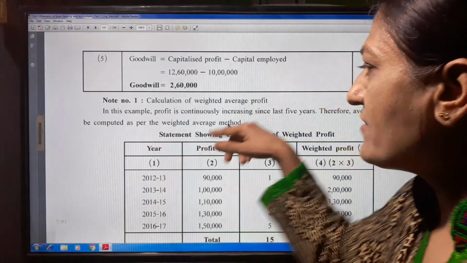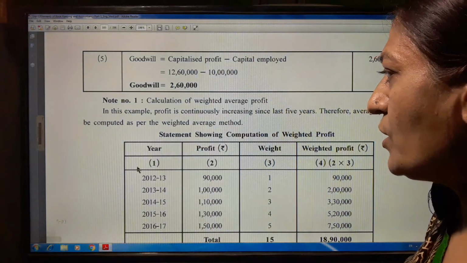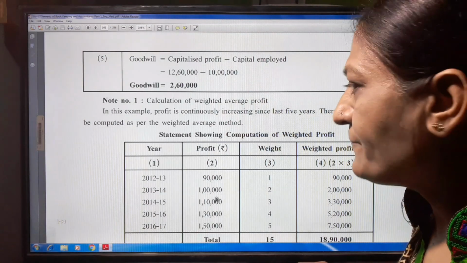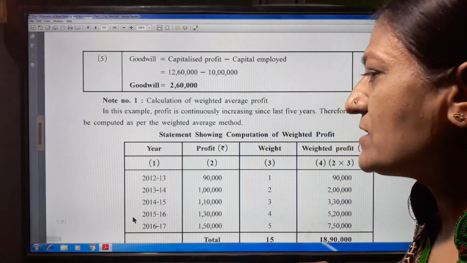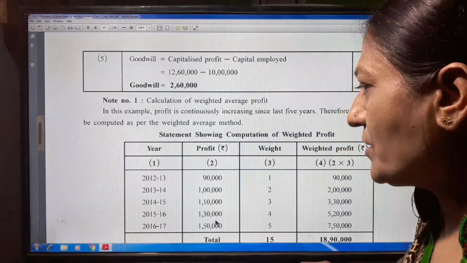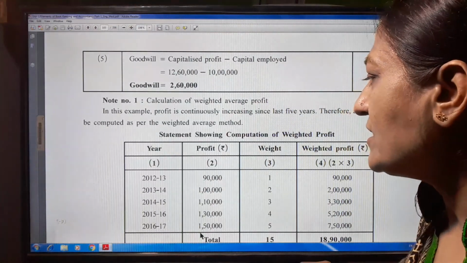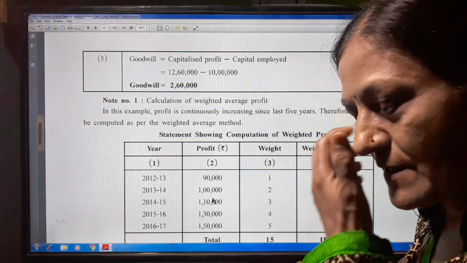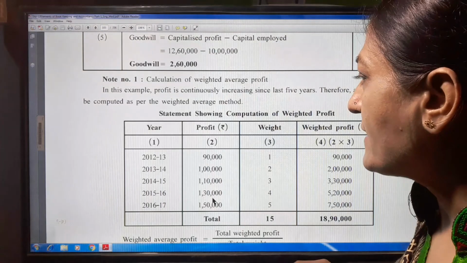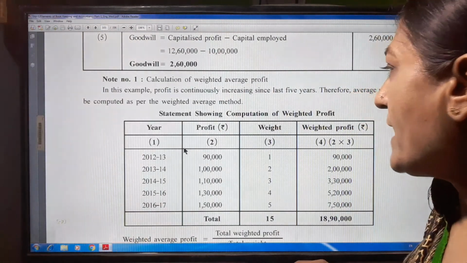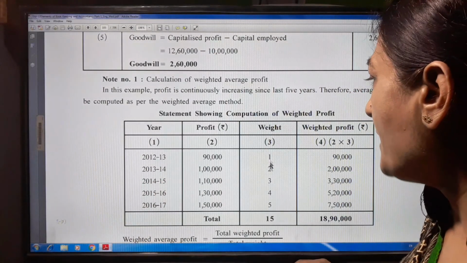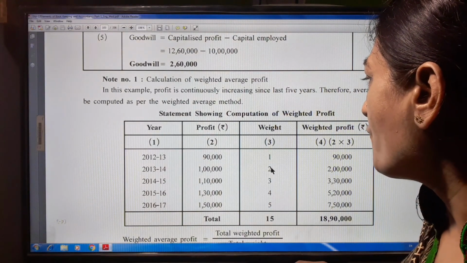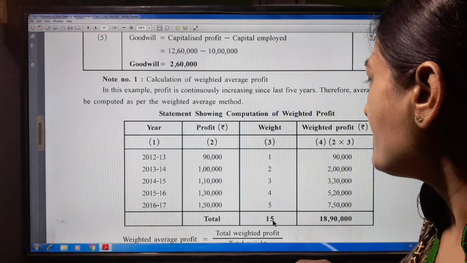The first two columns are given in our question, year and profit. 2012-13, 90,000; 2013-14, 1 lakh; 2014-15, 1 lakh 10,000; 2015-16, 1 lakh 30,000; 2016-17, 1 lakh 50,000. Now, as profit is increasing day by day, we have to give the weights as per the given years: 1, 2, 3, 4 and 5. 5 plus 4 is 9, 9 plus 3 is 12, 12 plus 2 is 14, plus 1 is 15. So total weight is 15.